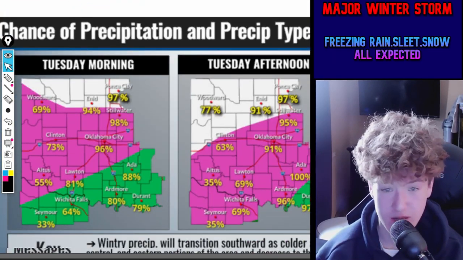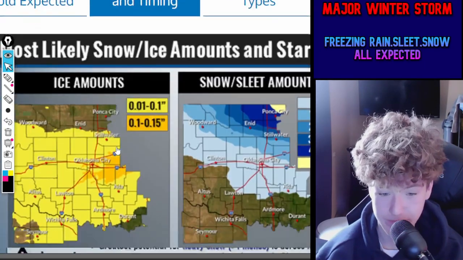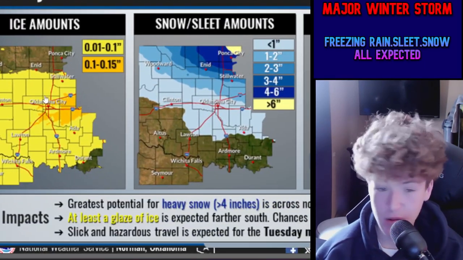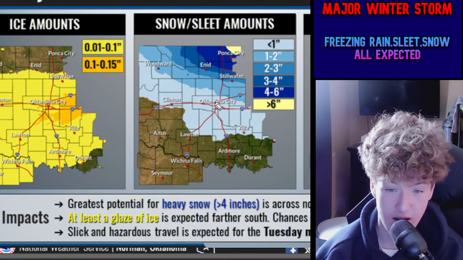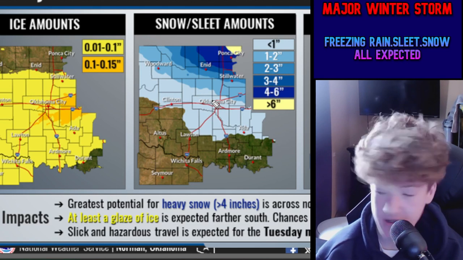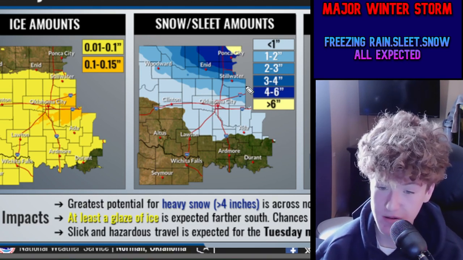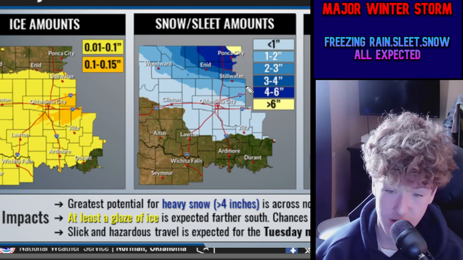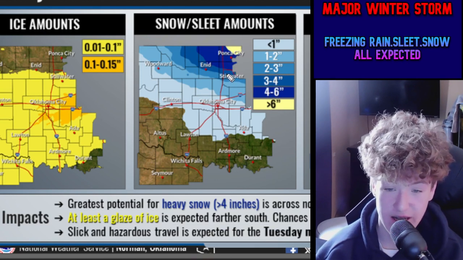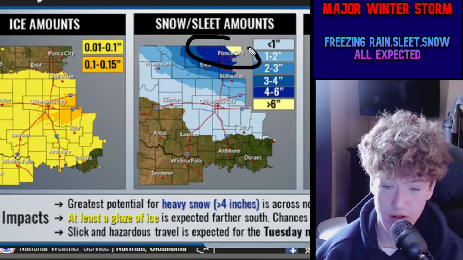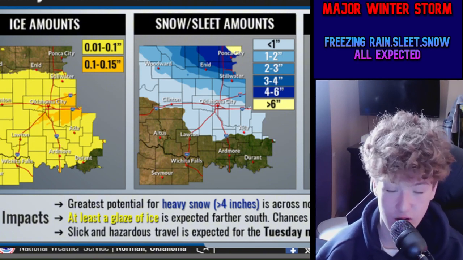Now, if we go to the National Weather Service in Norman, Oklahoma real quick, we are showing only maybe up to an inch of snow in Oklahoma City and Clinton areas, with Woodward seeing 1 to 2 inches. Stillwater, you're right on the edge there, with 1 to 2, to 2 to 3 inches of snow. I think around 2 inches of snow is expected in Stillwater. I think maybe 3 inches of snow for Enid areas. And then 4 to 6 inches, I'd say maybe 4 inches of snow for Ponca City, Oklahoma with this system here.